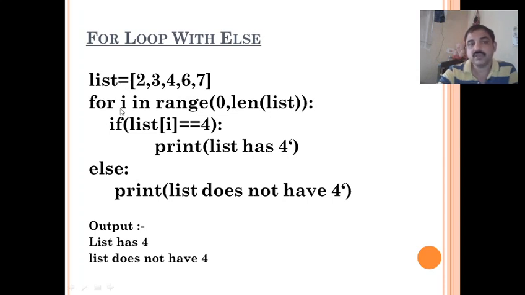After the loop is completed, the first part of the for loop is completed, then it goes to else. So in else, what is written? List does not have 4, so it displays list does not have 4. Is it clear? So else is executed only after completion of the loop.